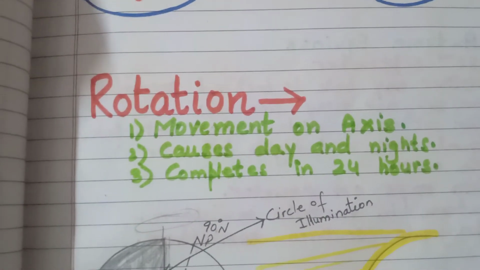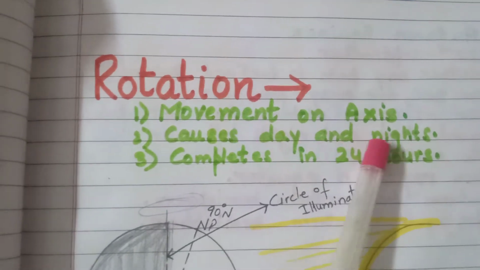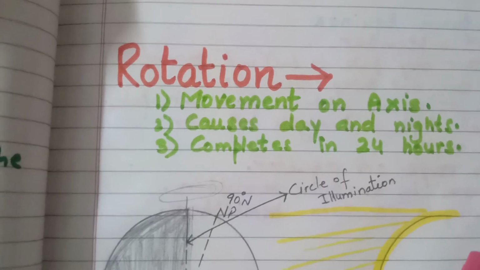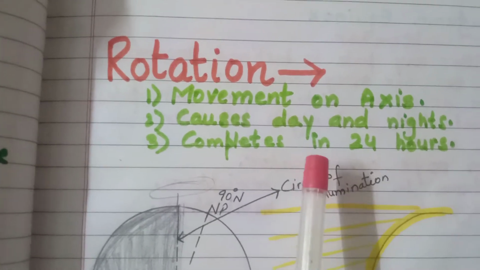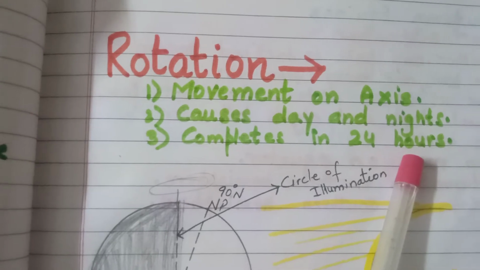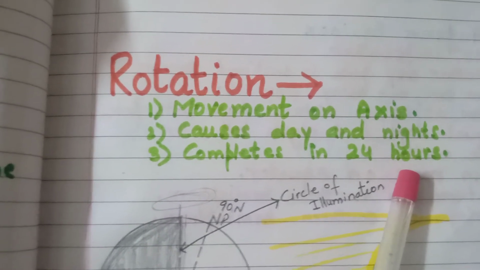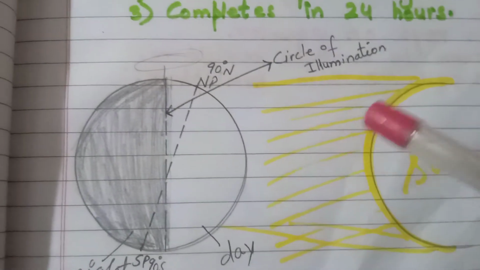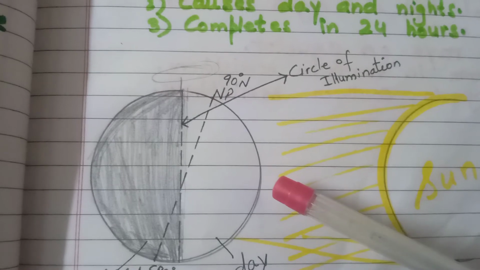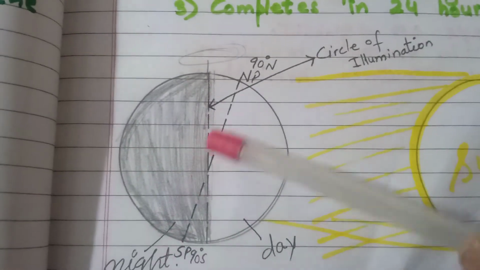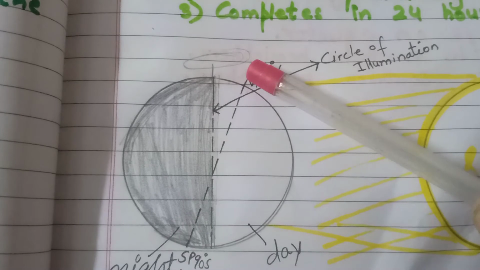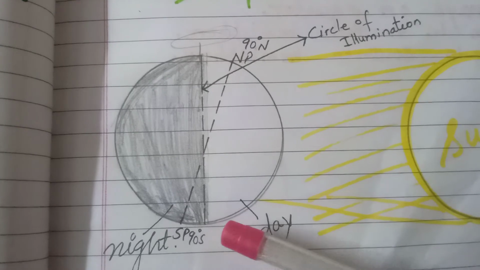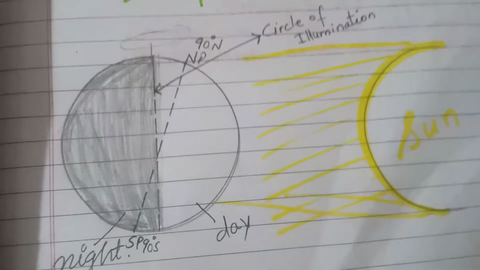Rotation is the movement of the earth that causes day and night. The earth spins on its axis from west to east. It completes its one rotation in 24 hours. So we have one day and night of 24 hours. The axis of the earth is an imaginary line which makes an angle of 66.5 degrees with its orbital plane. The plane formed by the orbit is known as the orbital plane.